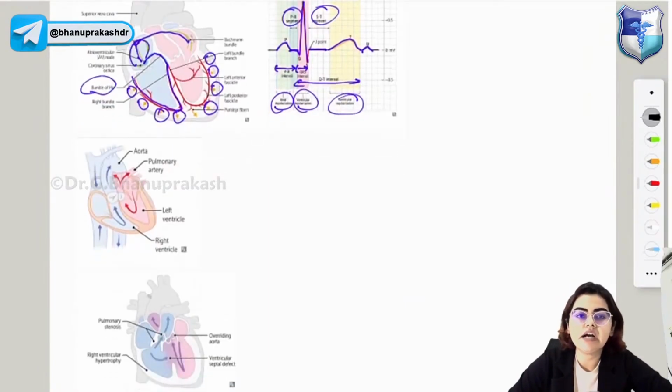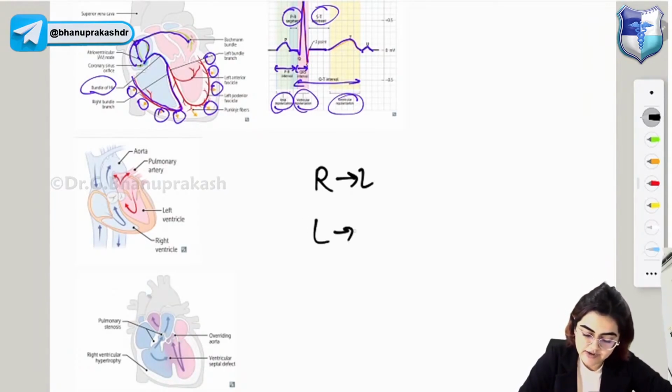Congenital heart diseases are classified into cyanotic heart diseases, which are right to left shunt diseases, and acyanotic left to right shunt diseases. So right to left shunt diseases will present with cyanosis.